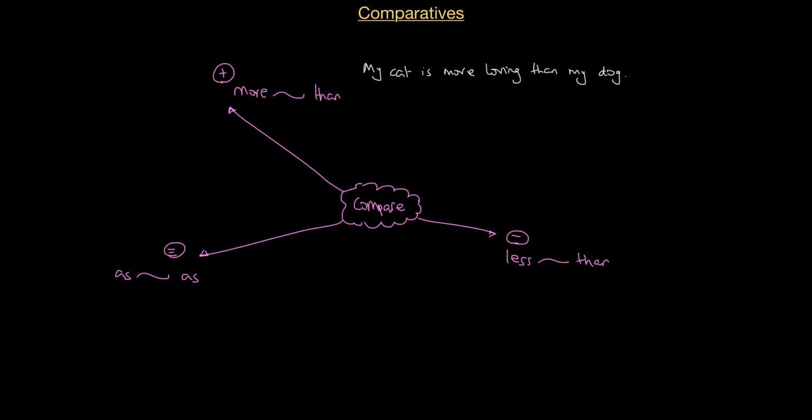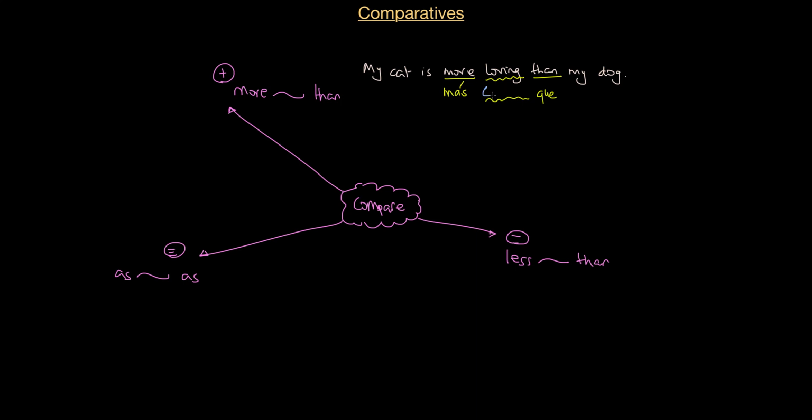What am I going to do? I'm going to look at this, and I've got the words more, and I've got the words than, and I've got the adjective loving in the middle of the two. In Spanish, I'm going to change this more for más. I'm going to change this than for que, and I'm going to keep the adjective where it is.